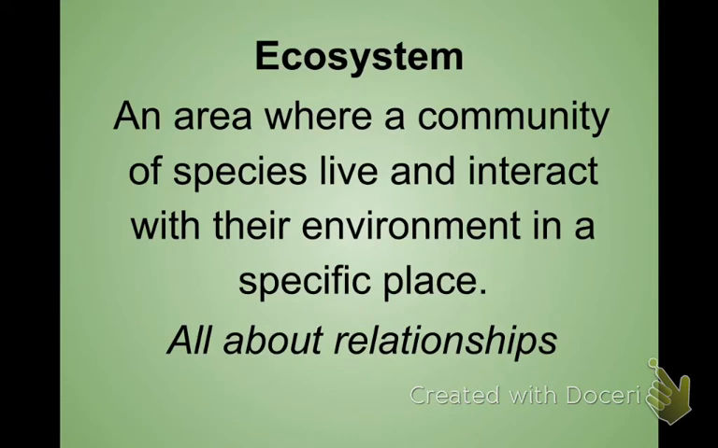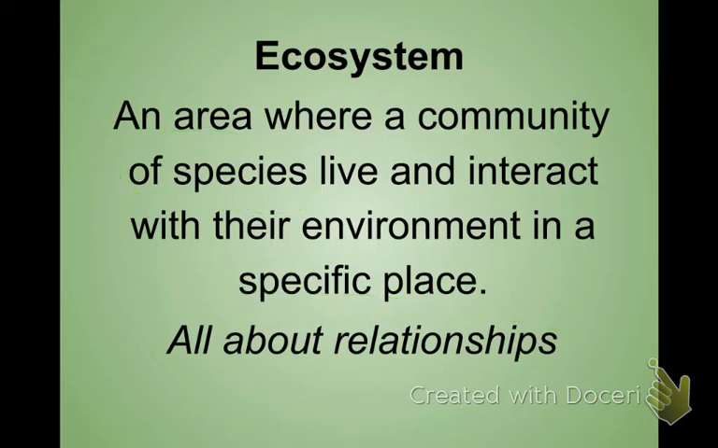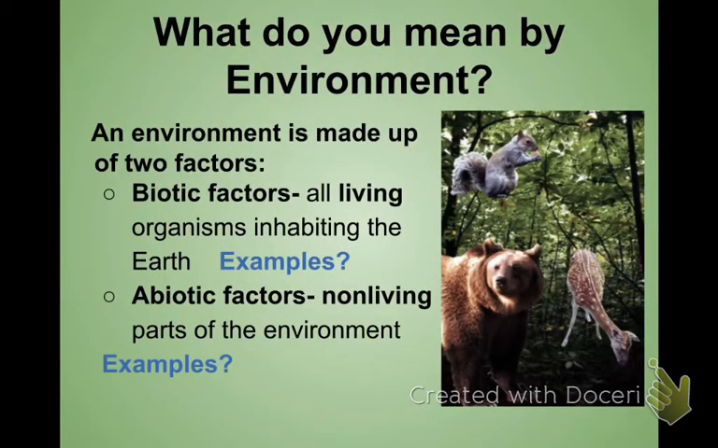Ecosystems are an area where a community of species live and interact with their environment. Again, it's all about the relationship they have with that specific place, and the relationship they have with other species. We're going to break that down a little bit more. So what do we mean by environment? Well, an environment is made up of two things. One is called the biotic factor.